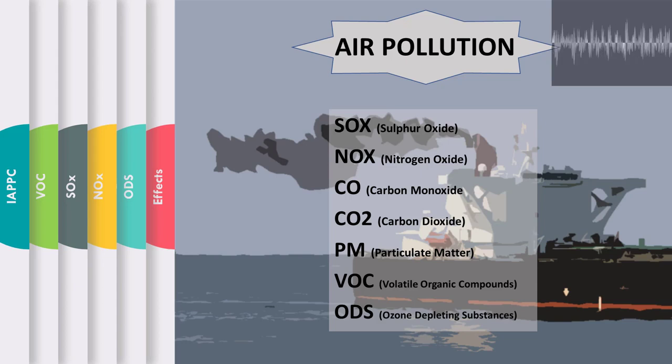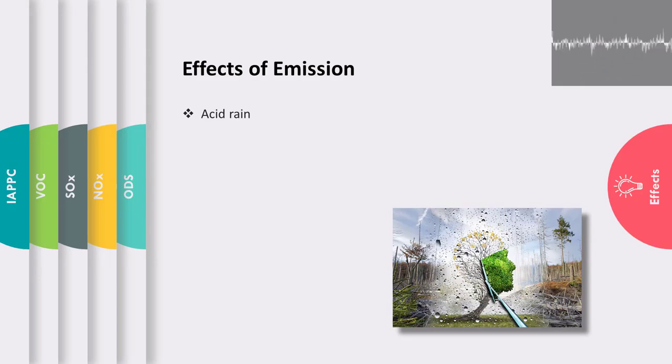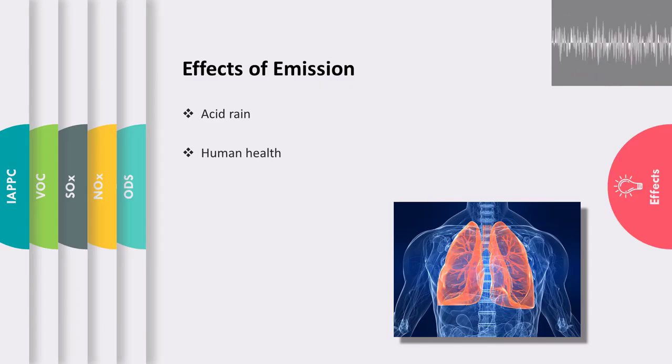So there are certain rules and regulations which are given under Annex 6 to control and reduce the emission of these substances. Before discussing them, let me tell you the effects of emission of these substances in the environment. The first adverse effect is acid rain. These substances, when suspended in the air, evaporate with the water vapor and cause acid rain. Acid rain reduces the fertility of the soil, which leads to loss of flora and fauna. It also deteriorates human health. It causes respiratory issues in humans and also affects cardiovascular health.